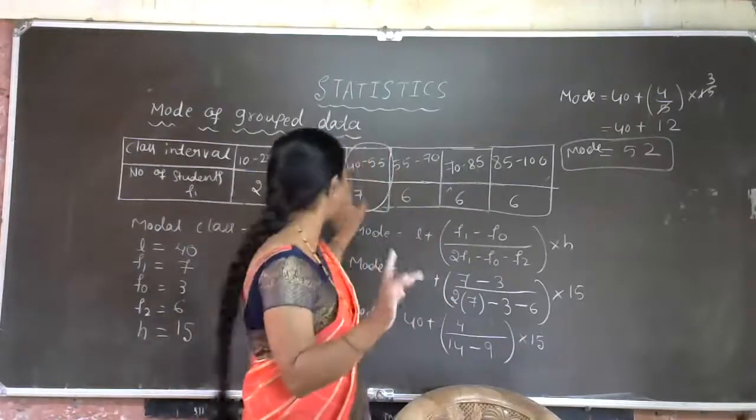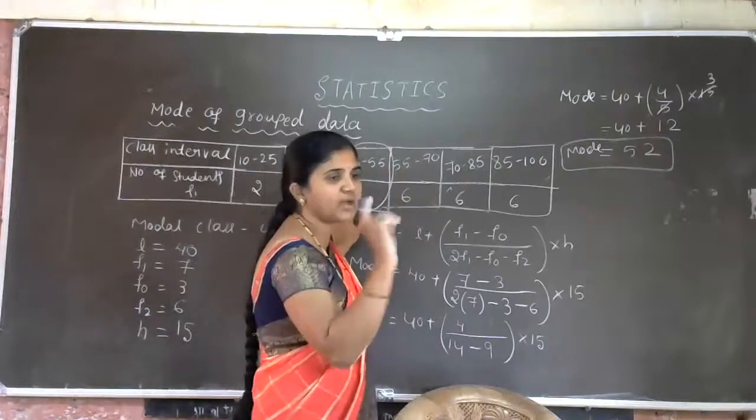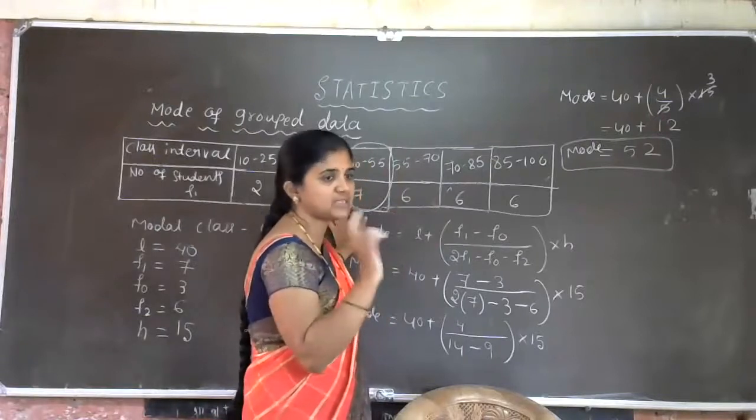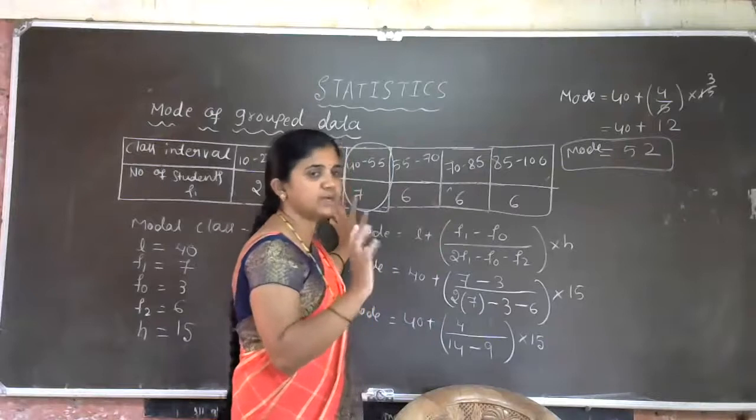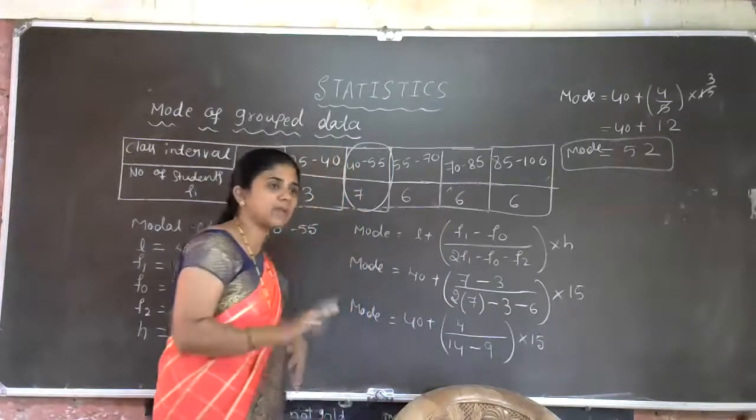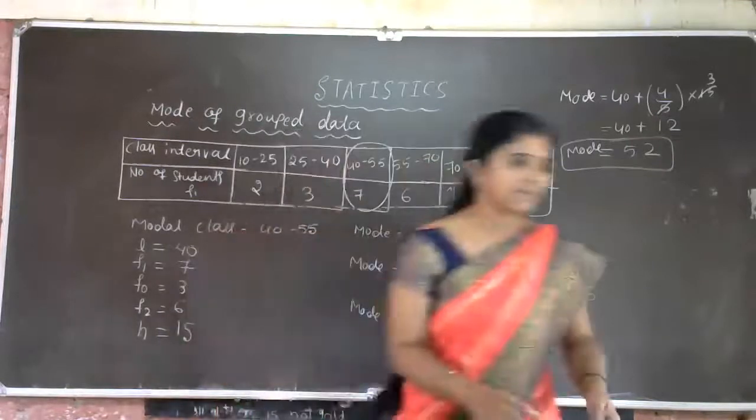They will give only one highest frequency. It is not given that 2 frequencies are the same at the same time. Is that clear? It is clearly mentioned in your textbook.